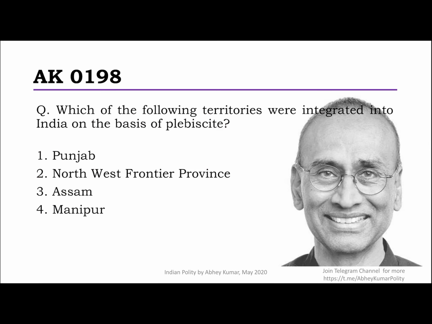Okay, all right. So the next question we have is which of the following territories were integrated into India on the basis of plebiscite? I'm sure you know plebiscite, where the political future of the people is put to vote by the people. For example, in this case, what we are meaning to ask is that when the people of that territory decided whether they want to join India, the Union of India, or they want to join the Union of Pakistan after the independence was declared. So if you see,